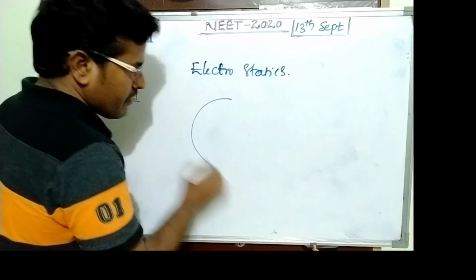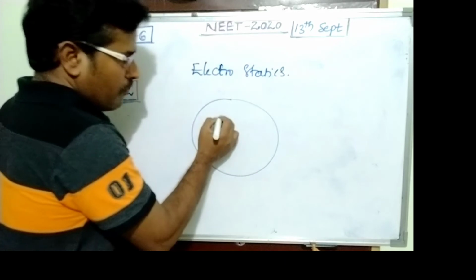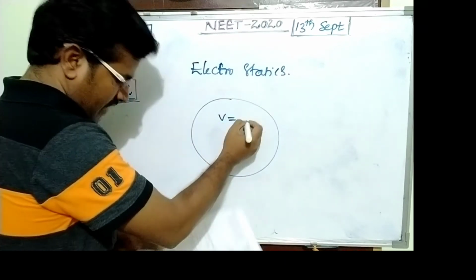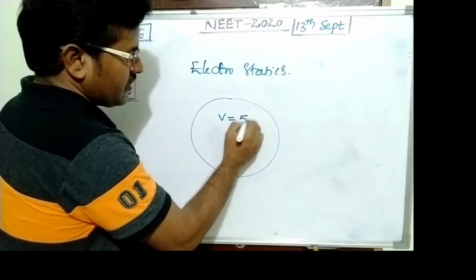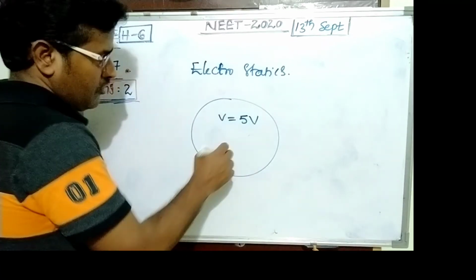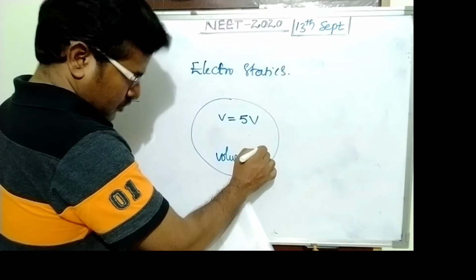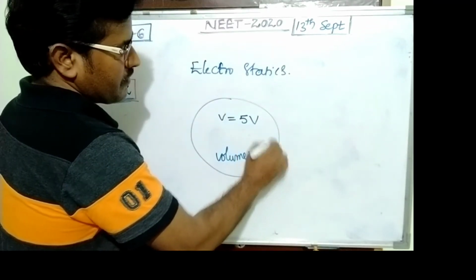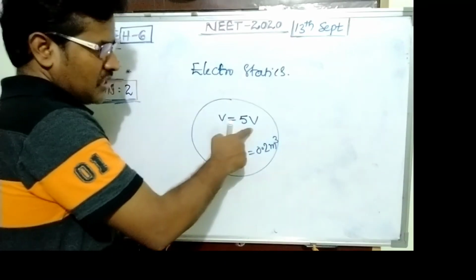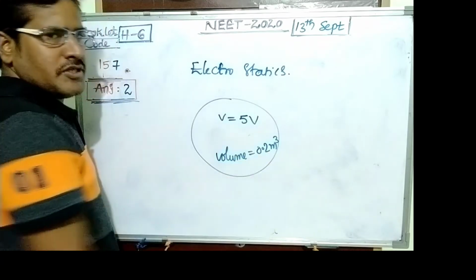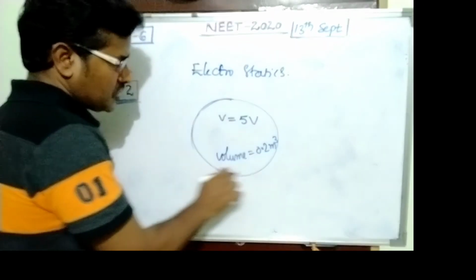So in a region of space, the potential is fixed, given as 5 volt. The volume is given as 0.2 meter cube. So potential is fixed, volume is 0.2. In this region, the potential remains constant.